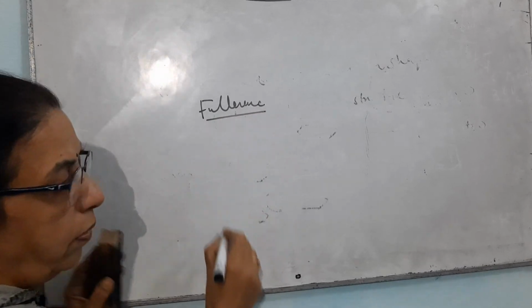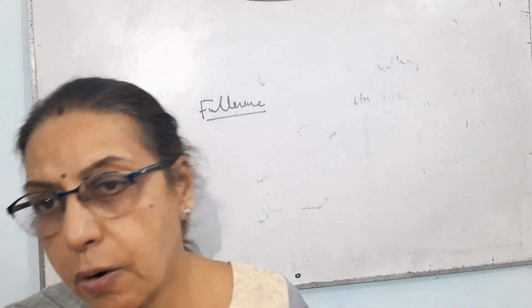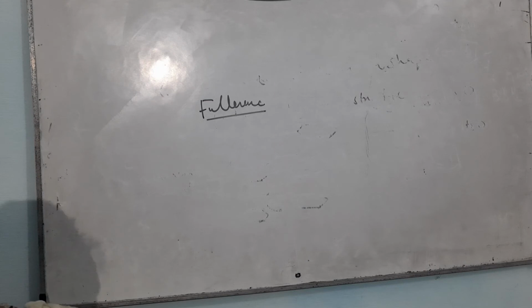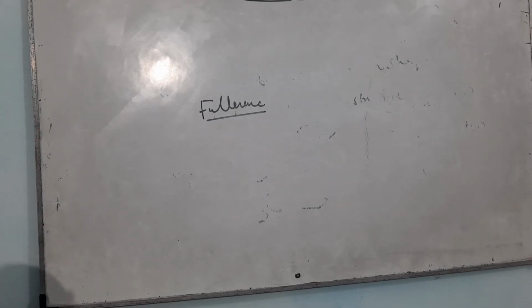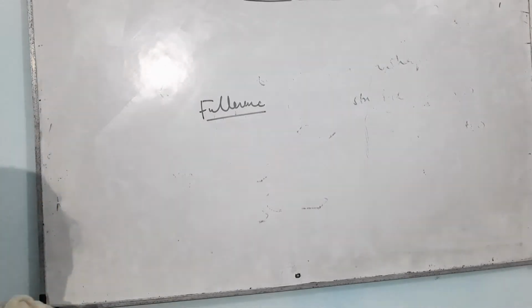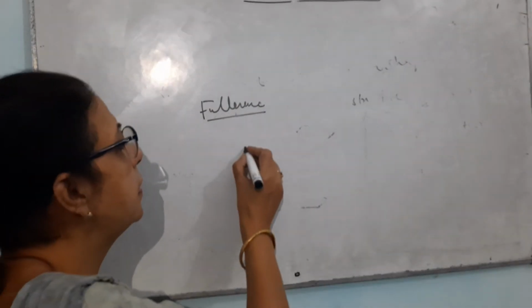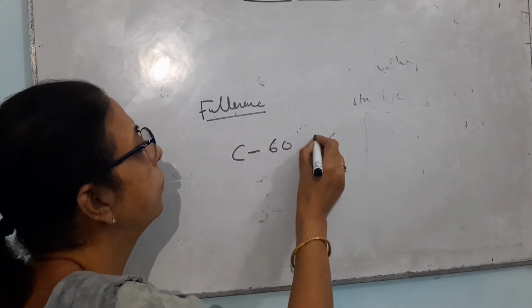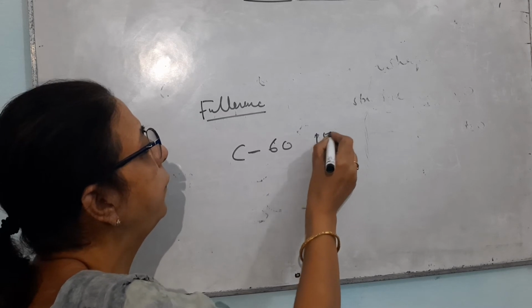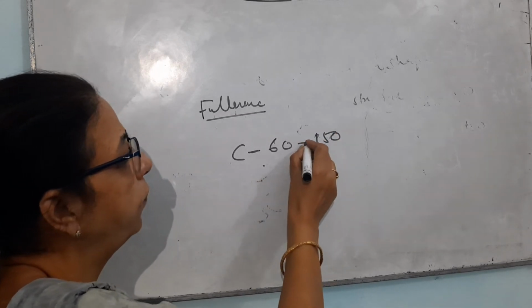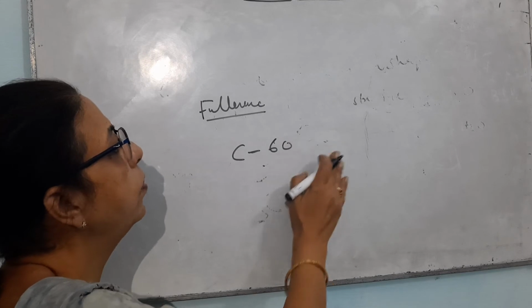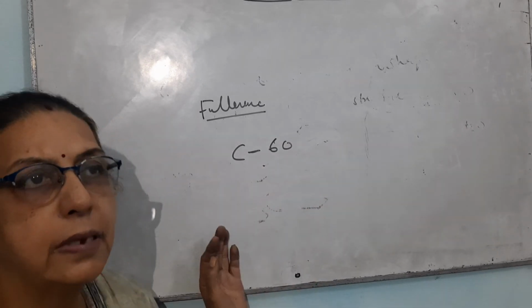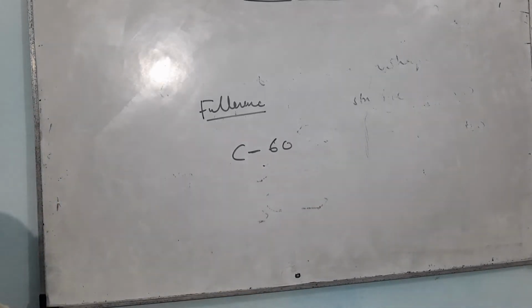It consists of a large number of hexagonal and pentagonal rings. Fullerenes contain from 60 to 150 hexagonal or pentagonal rings, but the most stable is carbon 60.